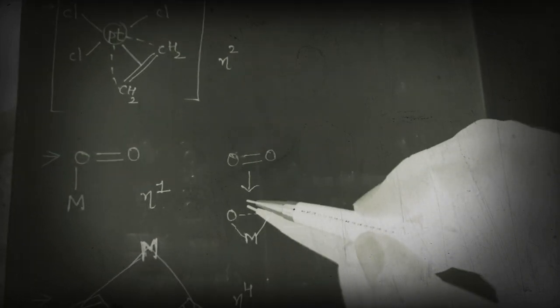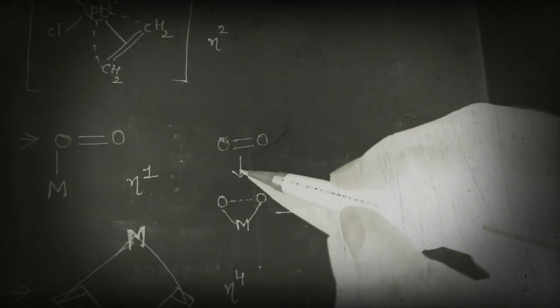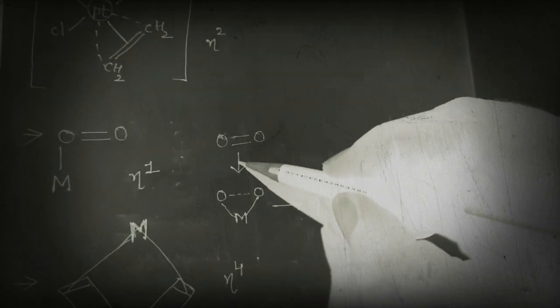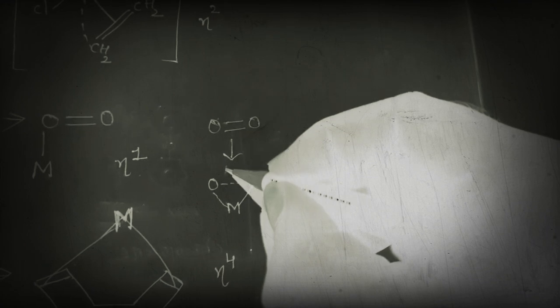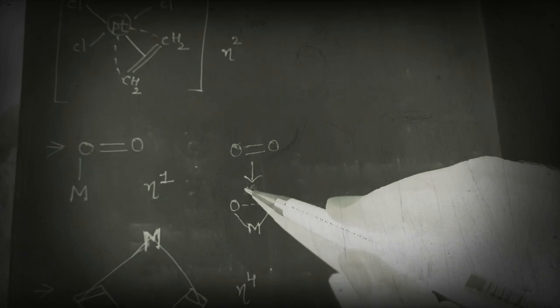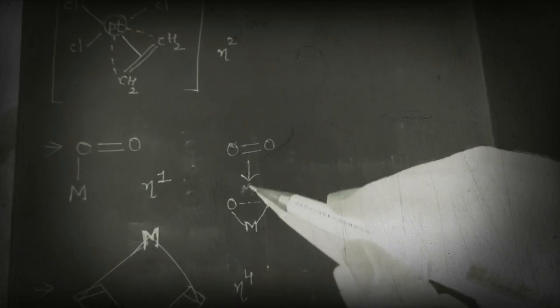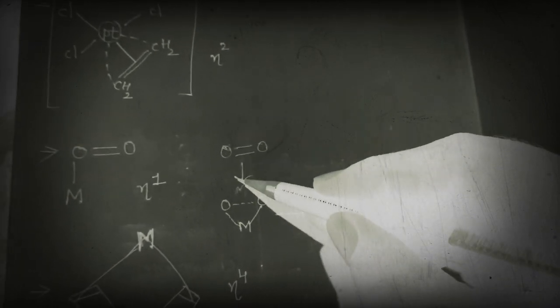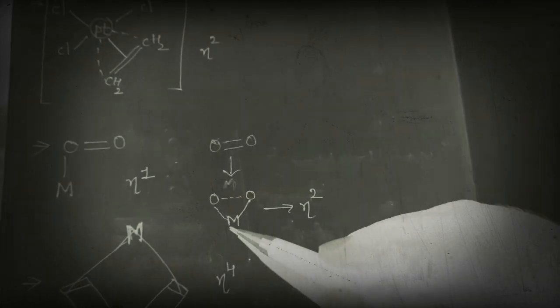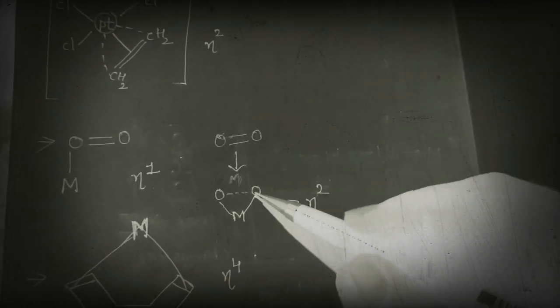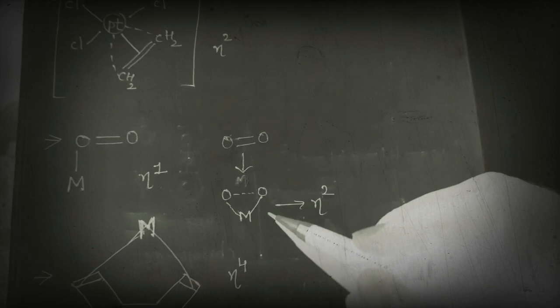Just see, here they have shown the connectivity of the metal from this side, so this metal is connected to both the atoms, so here the hapticity is 2.